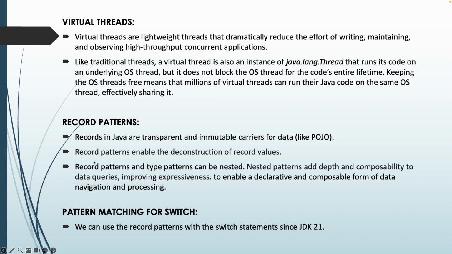And record patterns in JDK 21 enable the deconstruction of record values, and record patterns and type patterns can now be nested. These nested patterns add depth and composability to data queries, improving expressiveness, and also enable a declarative and composable form of data navigation and processing. Pattern matching for switch: before JDK 21, we wouldn't be able to use record patterns with switch statements, but with JDK 21, yes, we will be able to use them now.